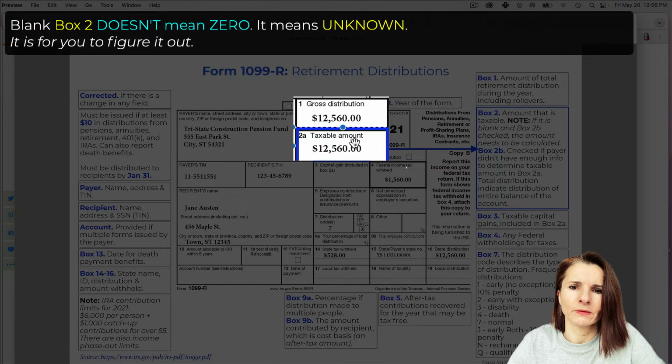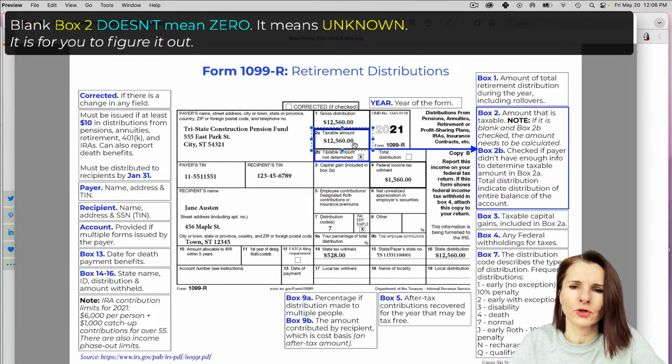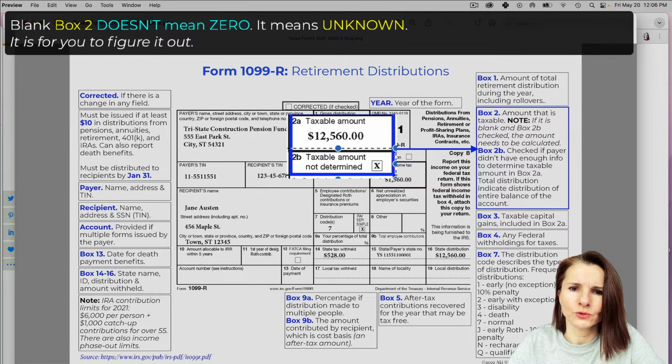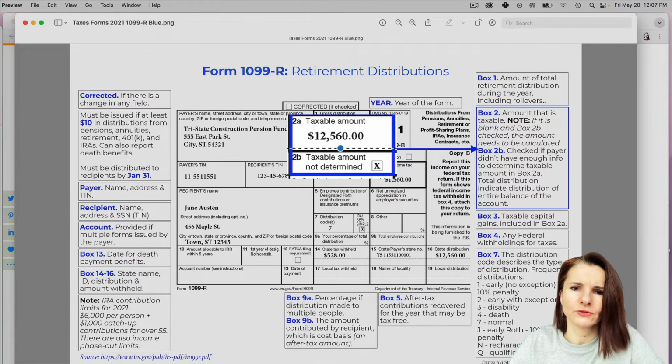And many times if it's blank, that means it's kind of unknown to the payer or broker or the institution. They're not sure how much of the distribution that you received is taxable, and it is on you to basically calculate and figure out how much of this is taxable. So if they don't know how much of it's taxable, sometimes it's blank, box 2A, and then you have box 2B, which says taxable amount not determined, checked. That means that they don't know. So it's on you to calculate.